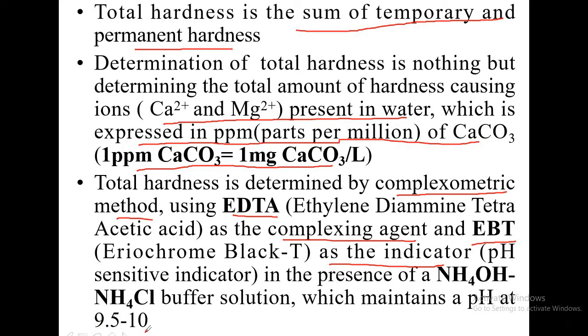It gives a striking color change at this pH value at the end point, in the presence of a buffer solution, that is ammonium hydroxide and ammonium chloride buffer. A buffer solution is the one which resists the change in the pH value and it maintains the required pH value throughout the experiment.